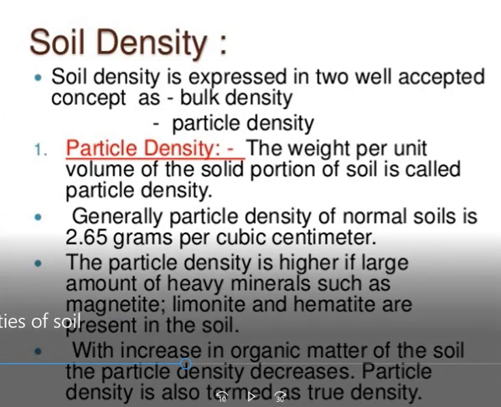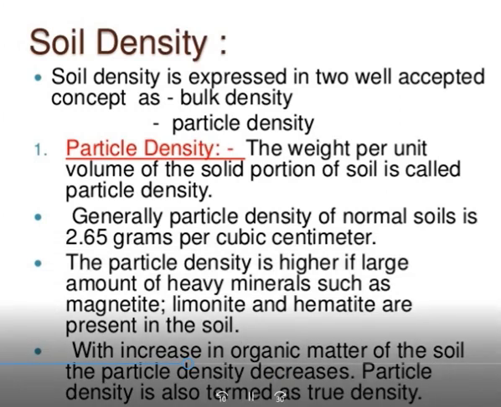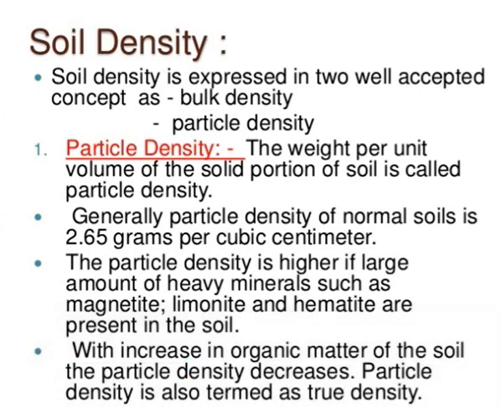So the next property is density of soil. It is generally known as bulk density and particle density. Density represents weight per unit volume of a substance. Density is equal to mass upon volume. It is expressed in two well-accepted concepts such as particle density and bulk density.